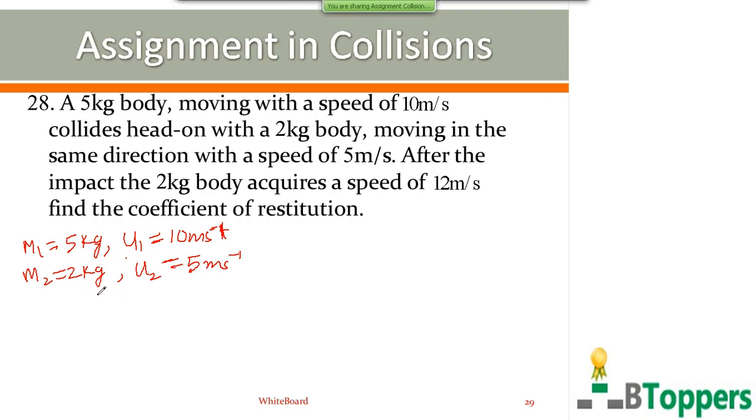After the collision, the 2 kg body, meaning the second body, acquires a velocity of 12 meters per second. You have to find the coefficient of restitution. To find it, you have to first find v1.